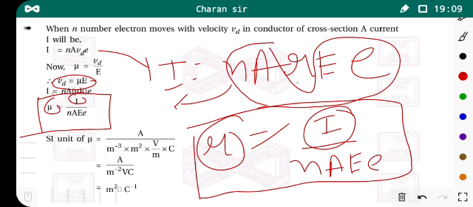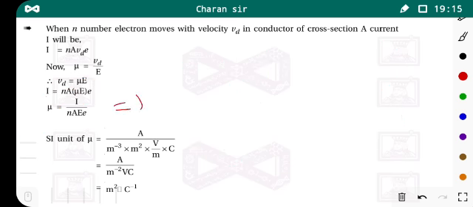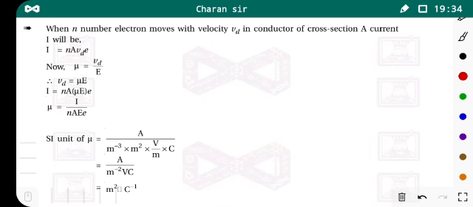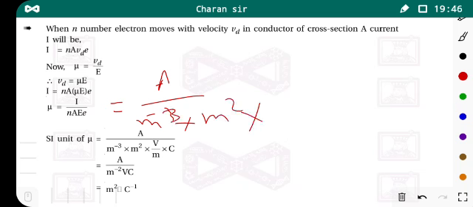From this one you can also derive the SI unit of the mobility. How? Here the SI unit of the electric current is ampere. Here you have n, that is the number of electrons per unit volume. That means number has no unit but volume has meter cube, then 1 upon meter cube. The unit of n is 1 upon meter cube, that means meter raised to minus 3. So now we have the electric current unit, ampere, n unit, meter raised to minus 3, area, meter square, electric field, volt per meter, and electric charge, coulomb.